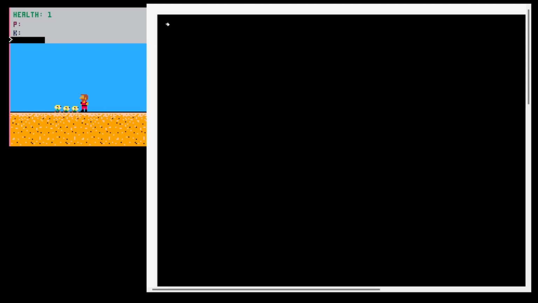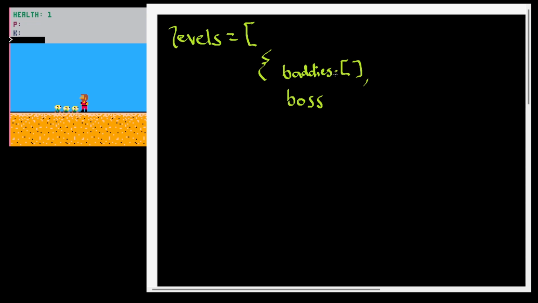So you might have some list called levels, and then in that list you'll have some elements that describe what's in there. So you might have some baddies like this, and you'd have a list of baddies. And you might give the boss some parameters. Actually, I guess these would be colons. Let's say we have a boss object. You might also have some other properties like a length or whatever, and you just kind of define this directly in your code.